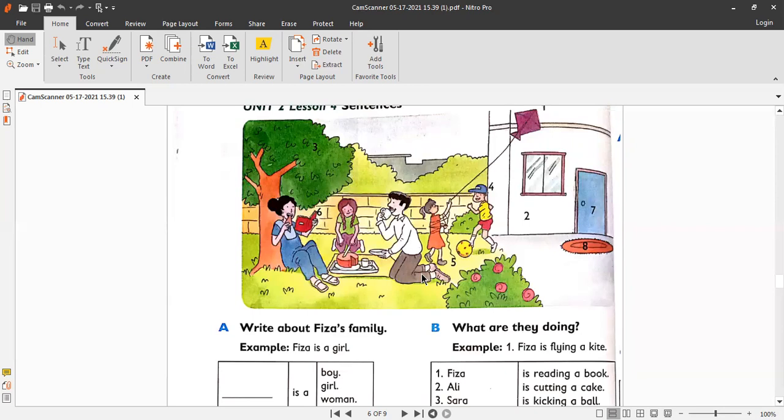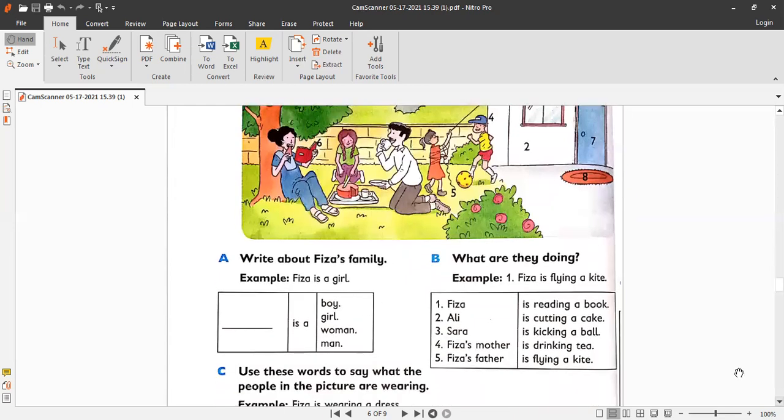In their house. Okay, this is the door of their house. This is the window. This is the wall. Okay. Now let's do exercise 1. Write about Fizza's family. So she is Fizza. An example of the sentences that you have to write is: Fizza is a girl. Yes, Fizza is a girl because we all know that Fizza is a girl.